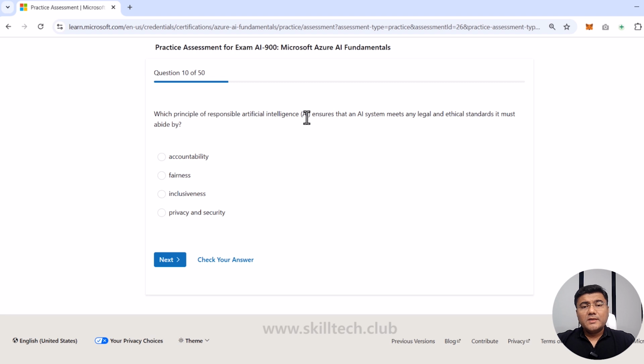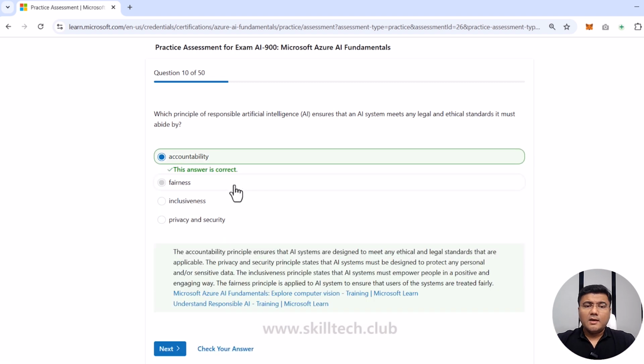Which principle of responsible AI ensures that an AI system meets any legal and ethical standards it must abide by? Because we are talking about legal and ethical standards, we have four options: accountability, fairness, inclusiveness, and privacy and security. This one is a little tricky, and you can maybe answer accountability, because it is focusing on an AI system that can meet the legal and ethical standards it must abide by. So they are accountable for that. Inclusiveness or fairness is surely not the right answer. Maybe it can be privacy and security also. But let me click on accountability, and I think this is the right answer.